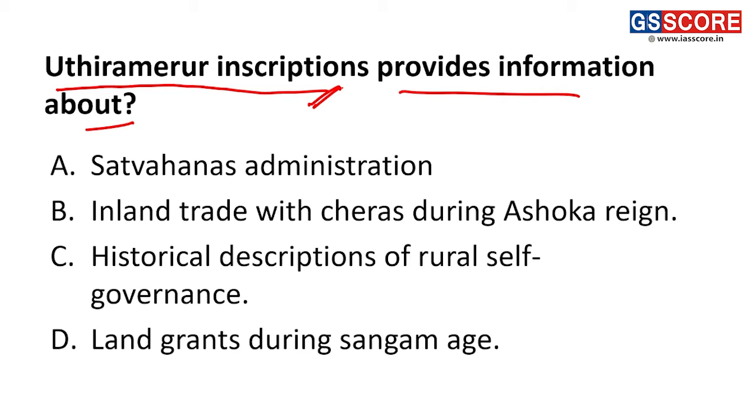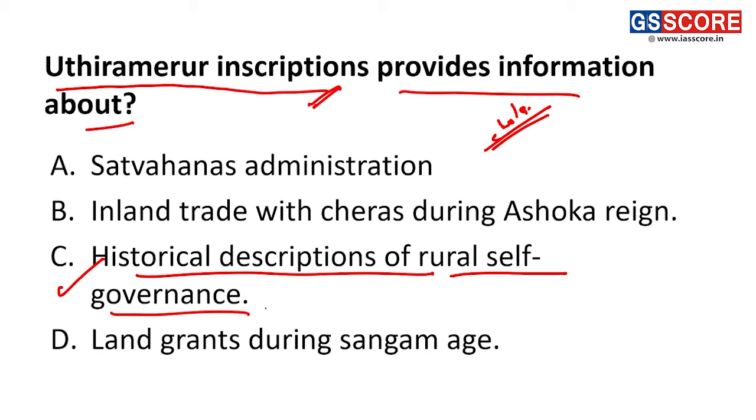Fine. And this Uthiramerur is from the Chola period, and it gives a historical description of rural self-government, and this will be our answer. Why was this very important to know? Because Uthiramerur provides us information about Sabha or Mahasabha and one more, Ur.